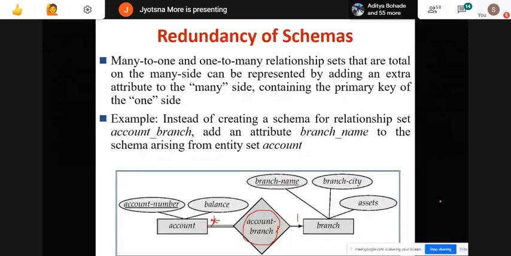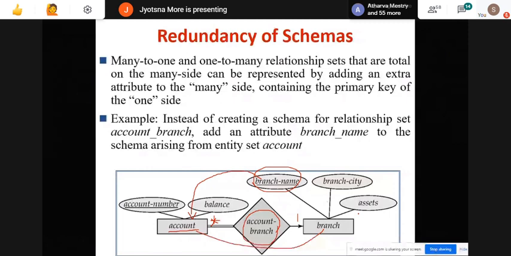So for one to many and many to one, the rule is clear. Instead of creating a new schema for account branch, the one side primary key is added to the many side. So these two entities are related through the branch name. Why are we not creating account branch as a new relationship table schema?